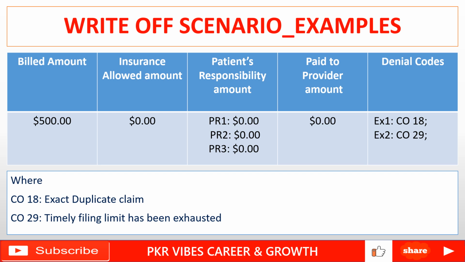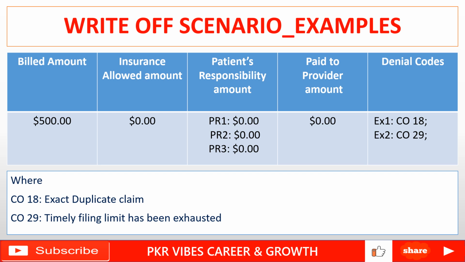For example, I gave denial code CO18, which means the claim is billed more than once. When a claim is billed more than once, the insurance is telling us that it is an exact duplicate. It is already billed, we already processed it, we already allowed it, we already gave payments to the doctor. This time we are not allowing any charges for your claim. Why? Because you billed more than once. Example one I gave, CO18, is the code for exact duplicate.